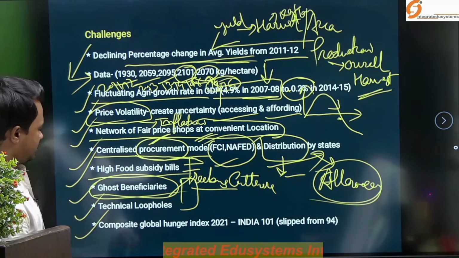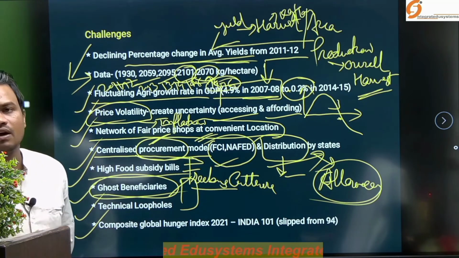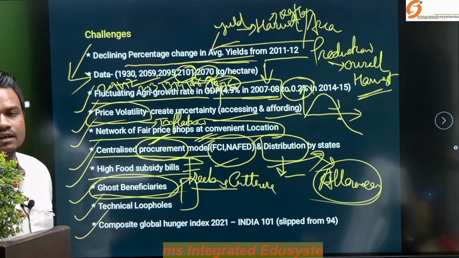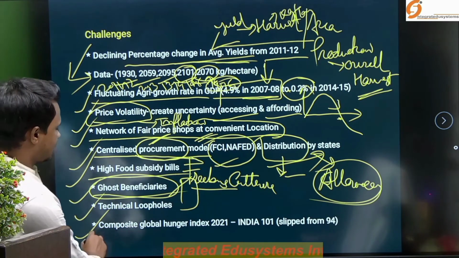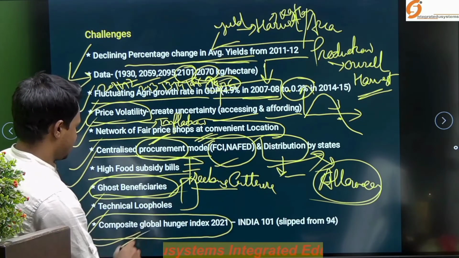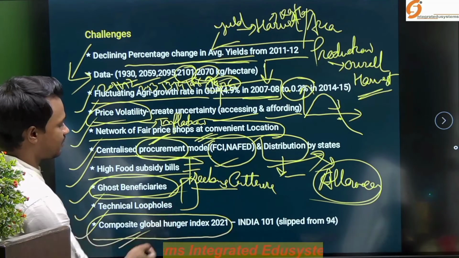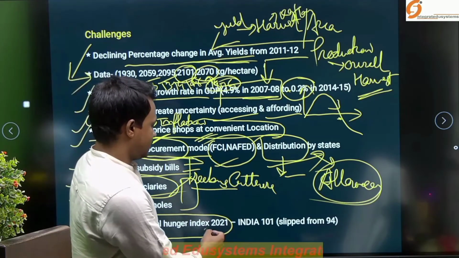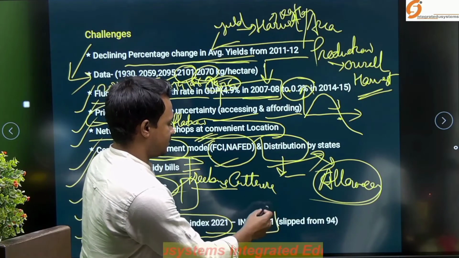And one of the issues is that despite our efforts towards achieving food security under the National Food Security Act, in the Composite Global Hunger Index published by the concerned worldwide organization, India's rank in 2021 is 101.